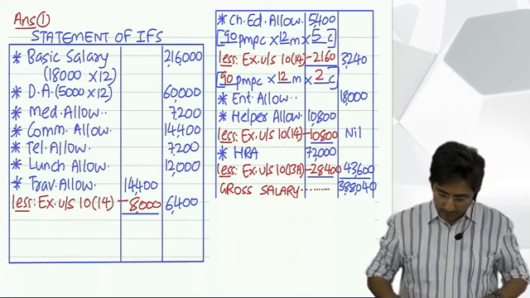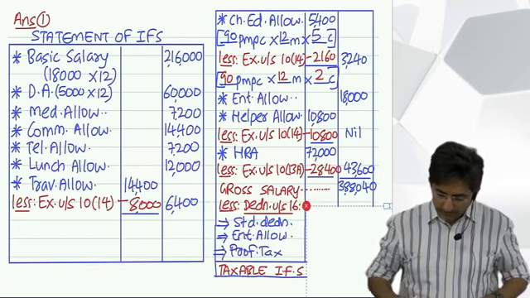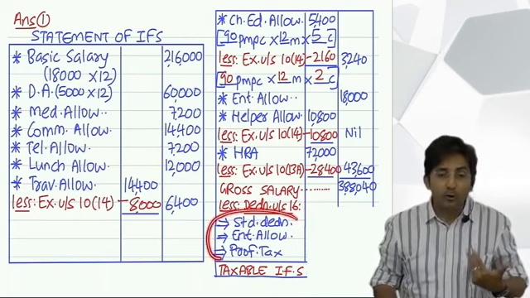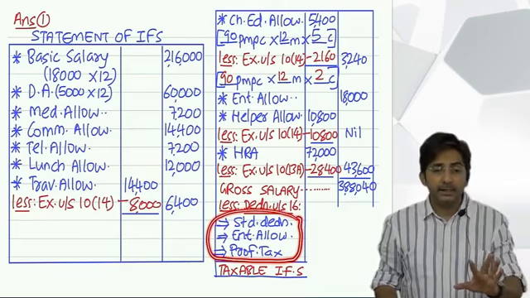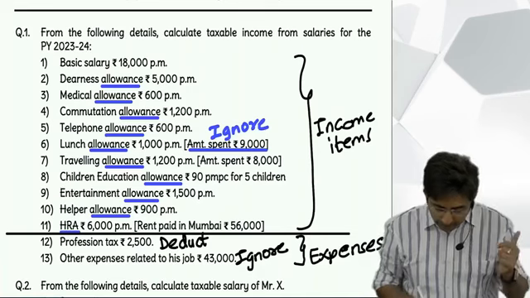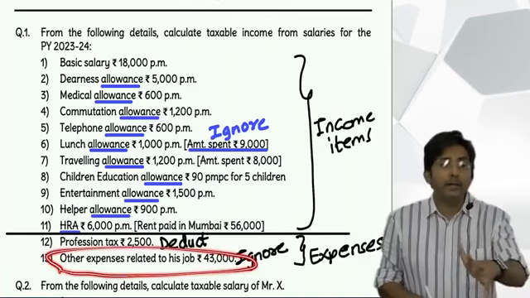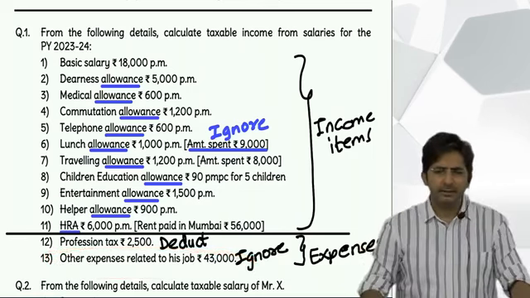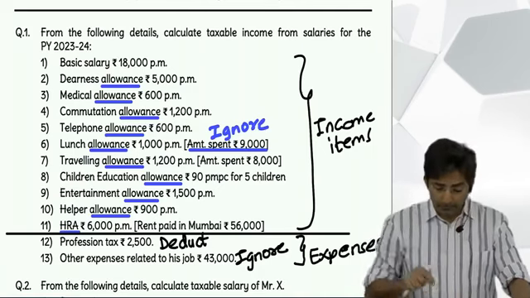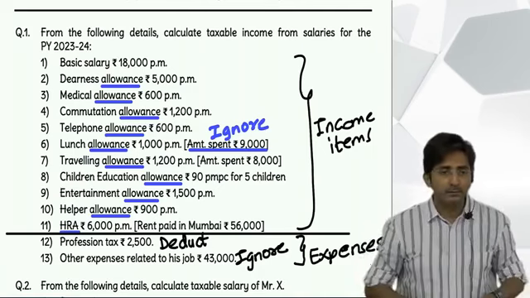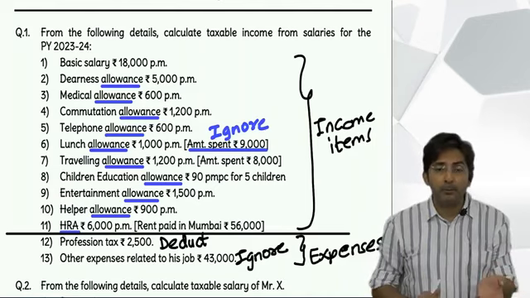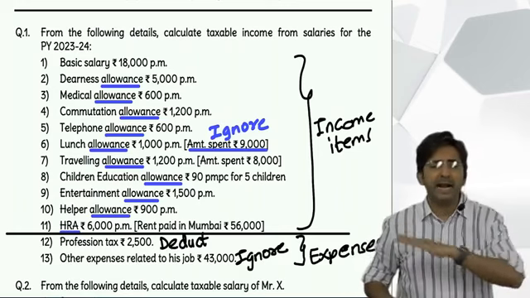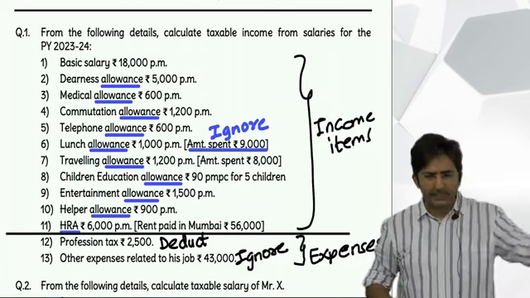Then look at this. These three things you should always write, whether they are there or not in the question. Standard deduction you have to always write. Even if other expenses were not given, still there is a standard. Standard means standardized, it's fixed. It's a straight 50,000 deduction even if in the question there are zero expenses, irrespective of whether the employee has to incur expense in his job or not. Everyone gets a flat, straight 50,000 deduction.